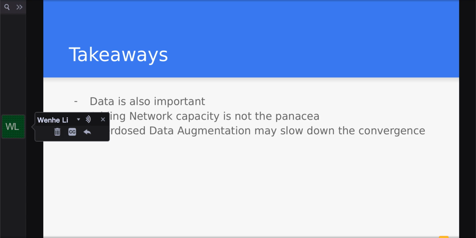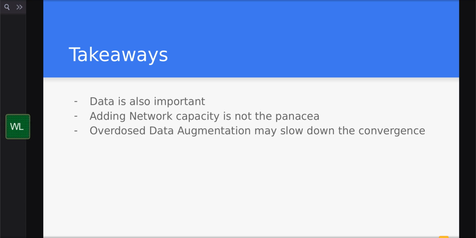There are some takeaways we got from our project. The first thing is about the data. Data is important, and maybe data is the most important thing, I would say. Because if you have really well-balanced data and you can get the features from the data well, then you have a good result. And the second thing is that adding network capacity is not a panacea.